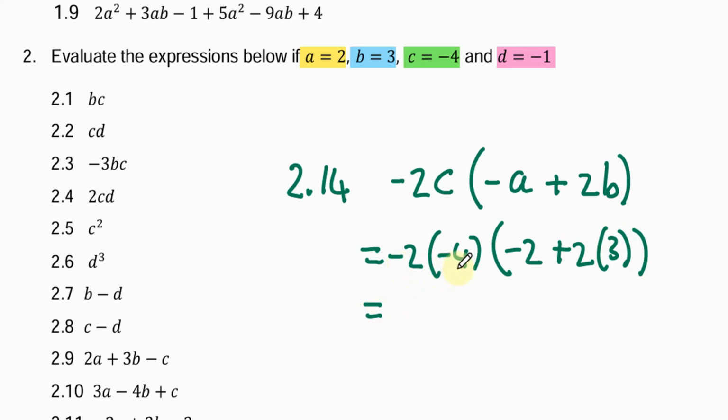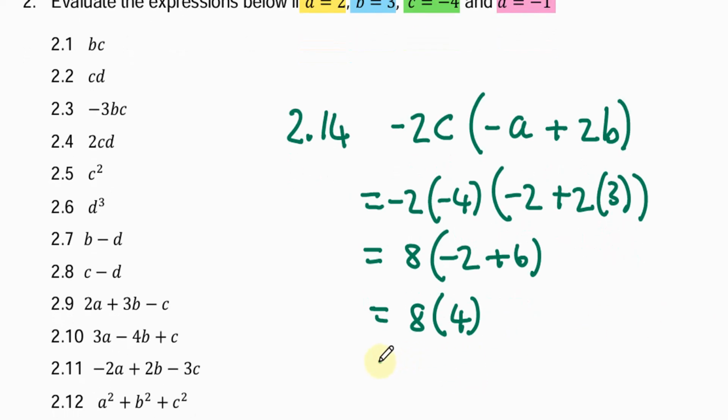We have a negative times a negative, which is a positive, and 2 times 4 is 8. Inside the brackets, we have 2 times 3, which is 6. Then negative 2 plus 6, of course, is positive 4. And the answer then is 32.